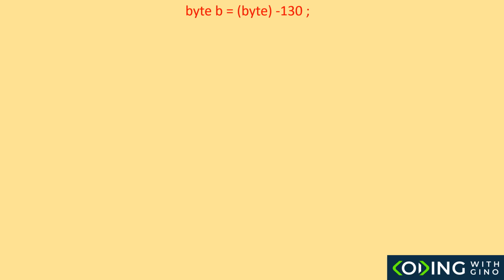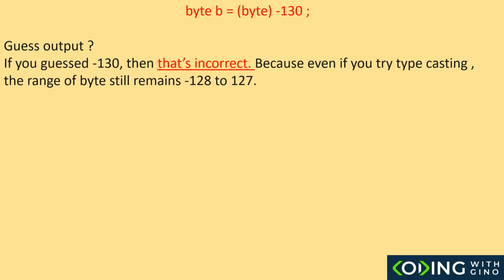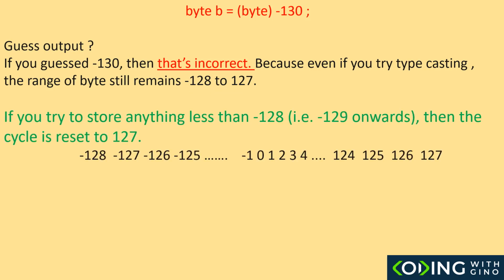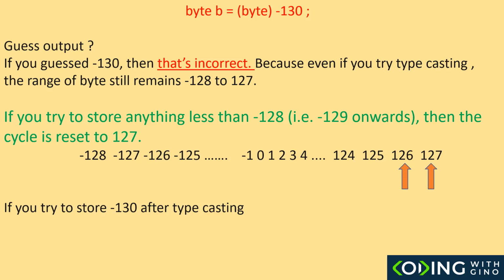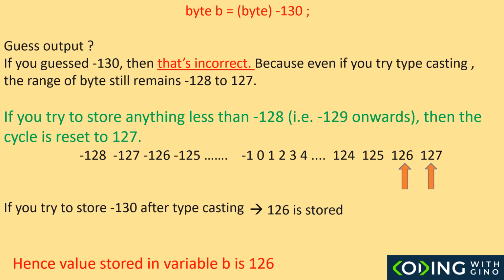Next, if we forcefully try to store negative 130 in the byte data type, what would happen? It won't store negative 130, obviously, because the range is from negative 128 to 127. If you try to store anything after negative 128, like negative 129 onwards, then the cycle is reset to the positive max of the range of byte. Negative 130 is 2 places after negative 128. So, when the cycle is reset to positive max, we'll count 2 places and that's the value. That gives us 126. Hence, the value stored is 126.